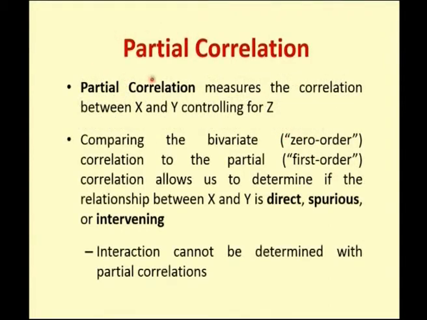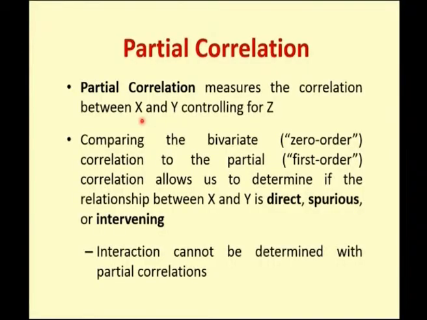So next comes my partial correlation. You need to find a partial or multiple correlation if you have more than two variables, and you want to find the correlation between those variables. For example, here I have three variables x, y and z. What I have to do is find the correlation between x and y, keeping the other variable fixed. That is why I call this a partial correlation. So it measures the correlation between x and y controlling z. That means I have to keep my other variable as a fixed value.